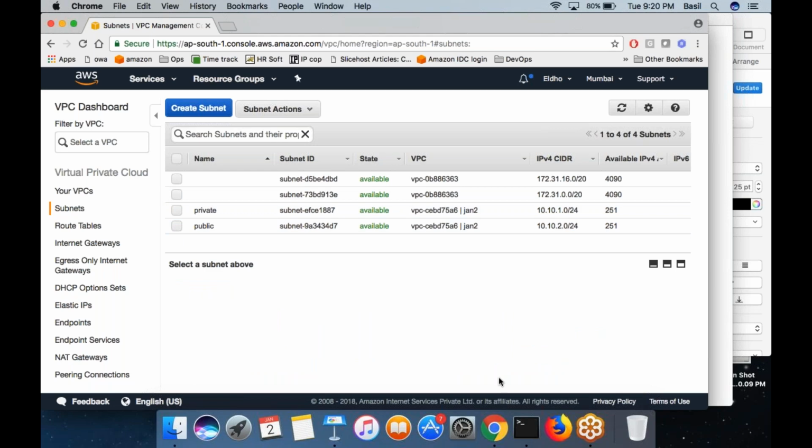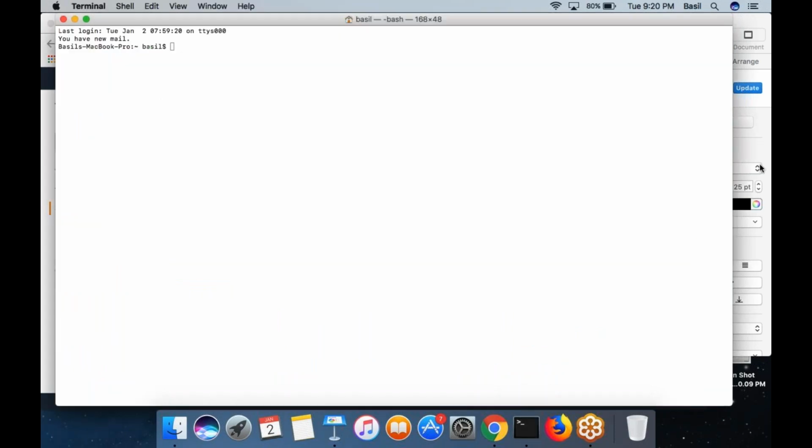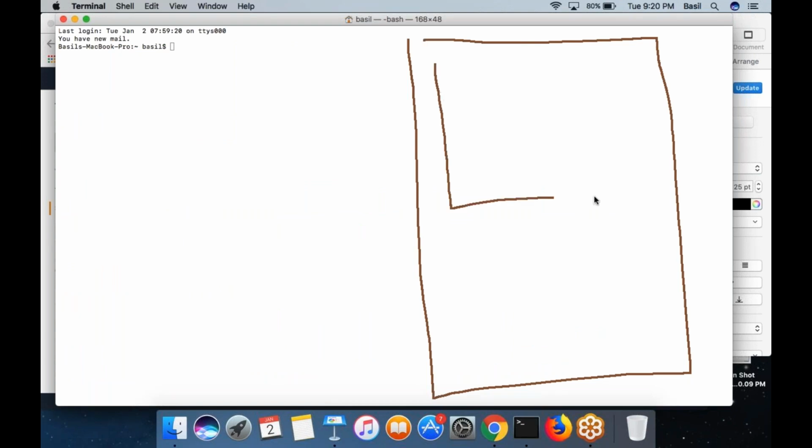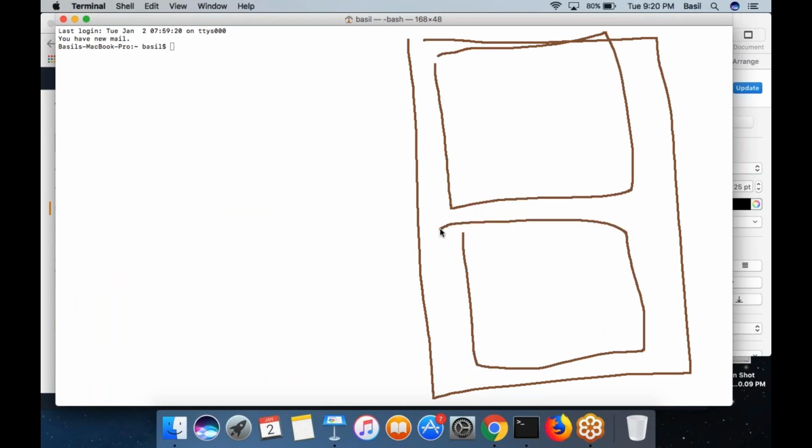Great. So what I did is I created a big network, and I created 2 subnets inside that network, and I gave them different names. This subnet I am calling private. This subnet I am calling public. You can give a name for each subnet.